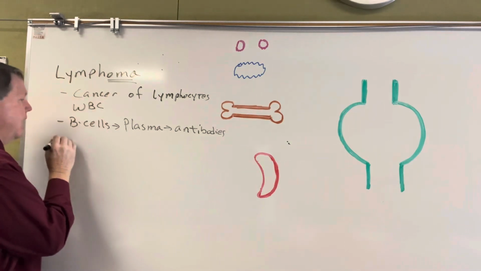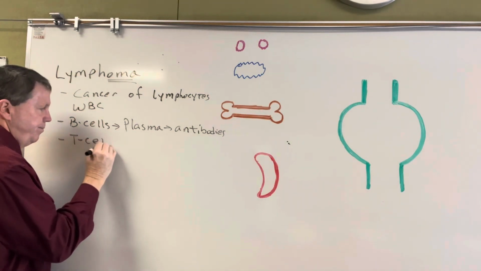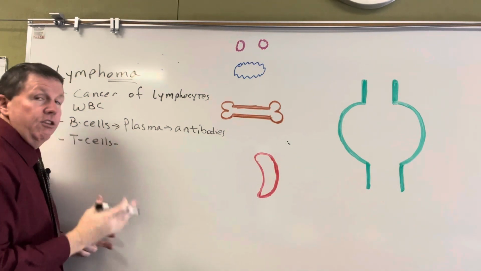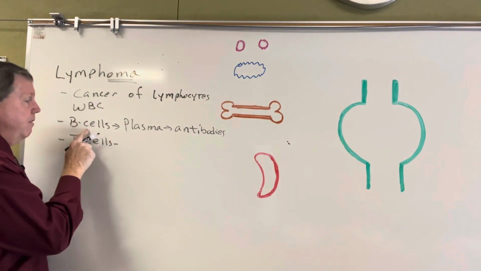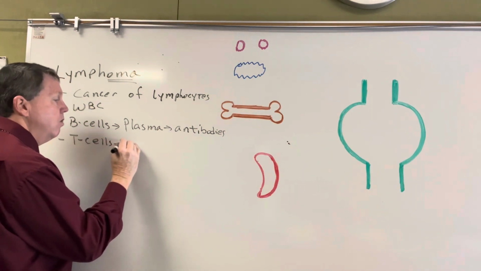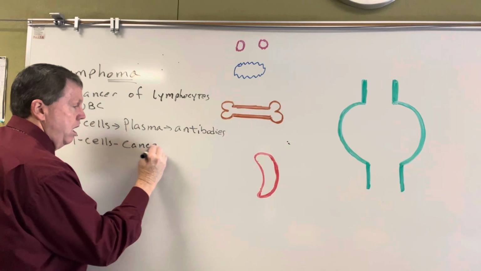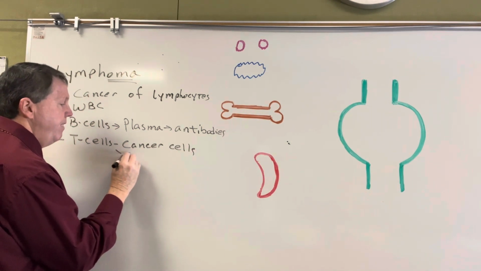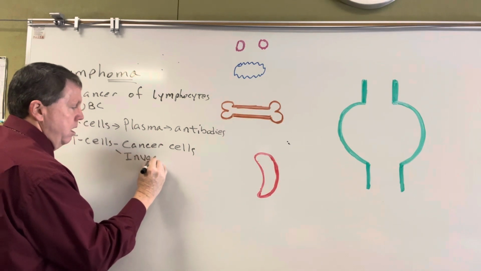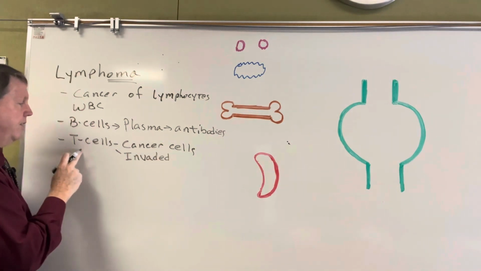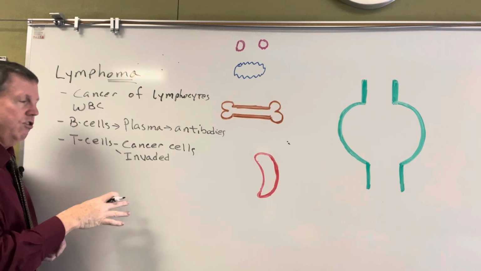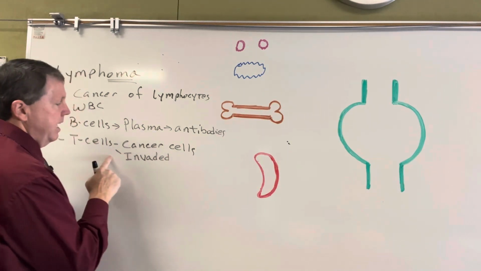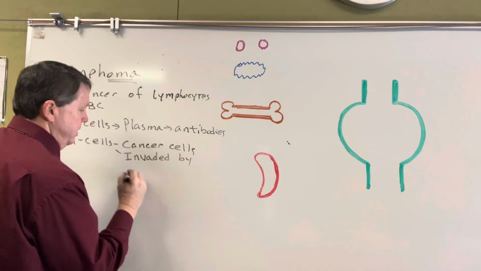And then the second type is T cells. And T cells, basically what these are going to do is they're going to activate the B cells. They're also going to attack cancer cells, and they also attack cells that have been invaded by pathogens. So these are the two main ones. Now there's another one we're going to talk about in a little bit called the natural killer cell, but these are going to attack cells that have been invaded by pathogens.